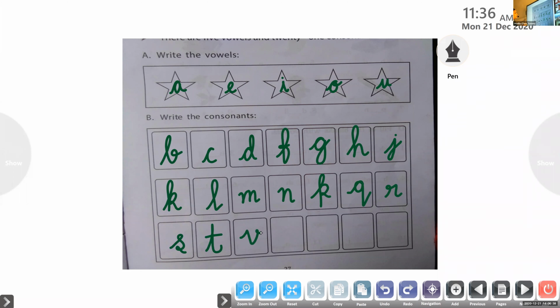V, yes. Why should I not take you? Tell me the reason, Merin. U, say vowel. Very good. Okay. V. Then W, okay. Then X, Y, Z. Fantastic. Okay. Good job. Well done, my dear. Okay, fine. Thank you.